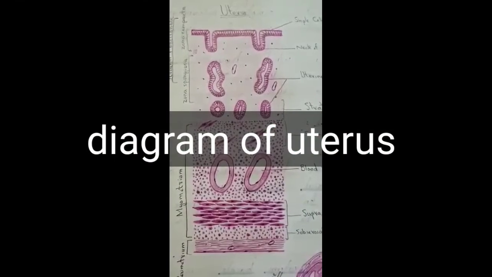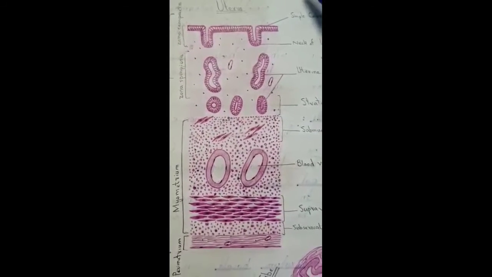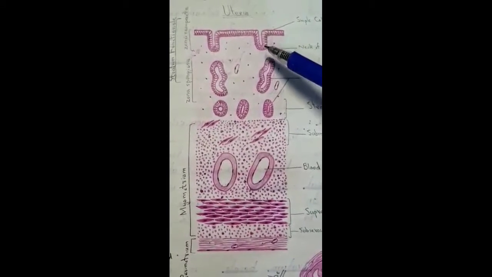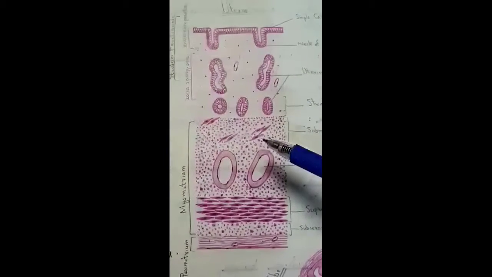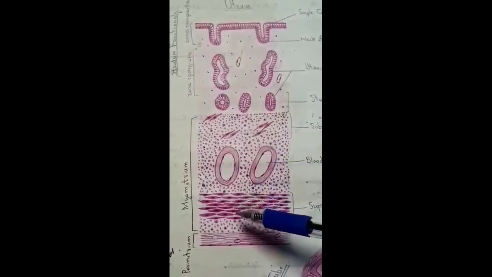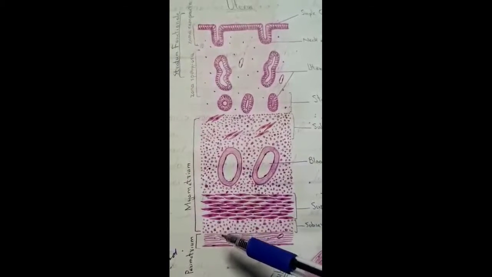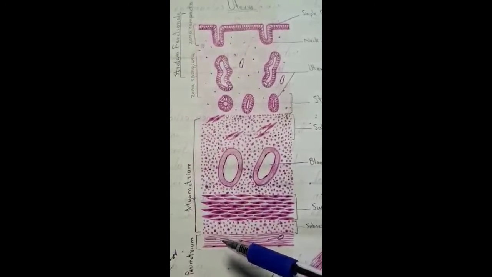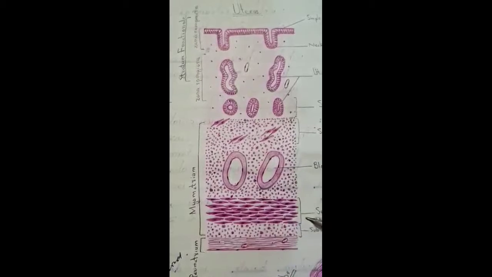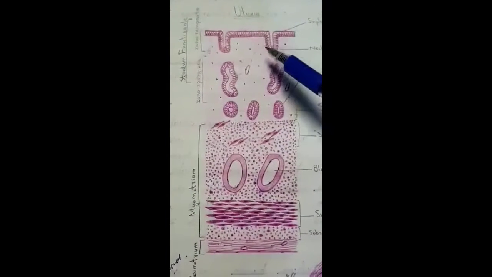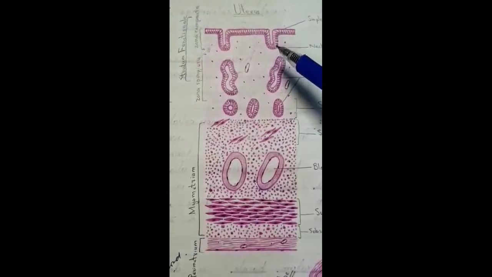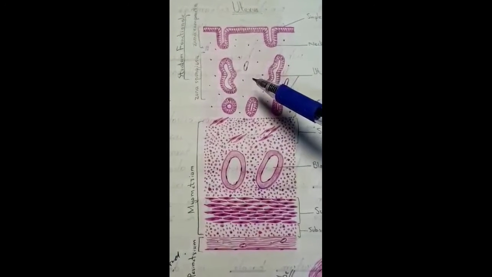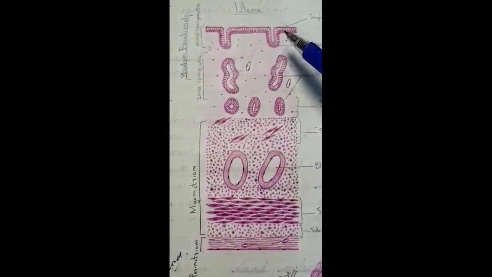This is slide of uterus in late secretory phase. Uterine wall consists of 3 layers: endometrium, this is mucosa, myometrium or muscularis, and perimetrium, serosa or adventitia. Mucosa or endometrium consists of epithelium and lamina propria. Epithelium is of simple columnar variety.